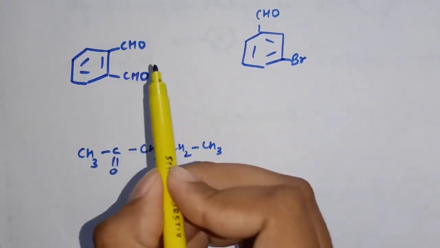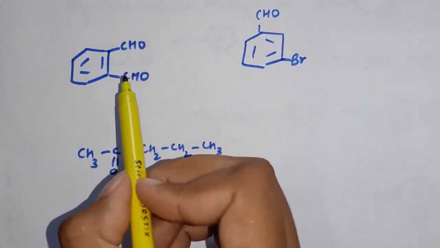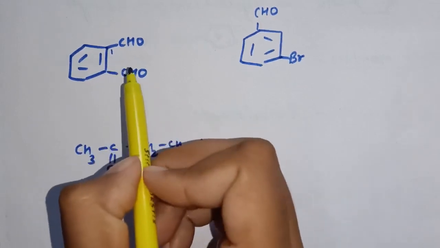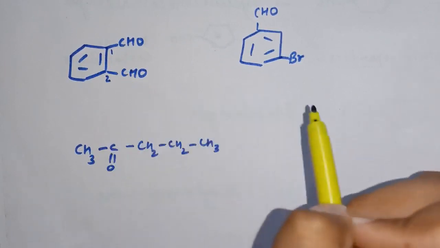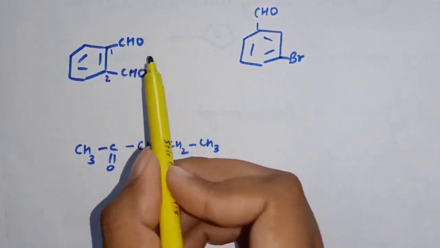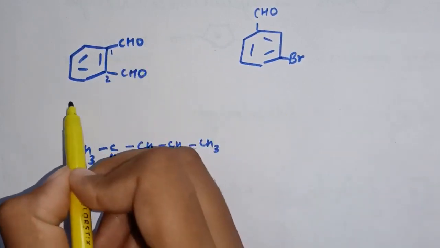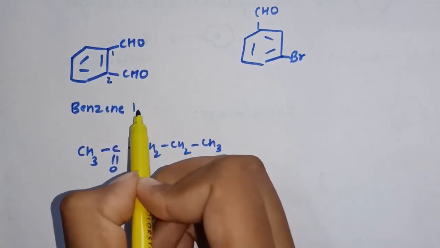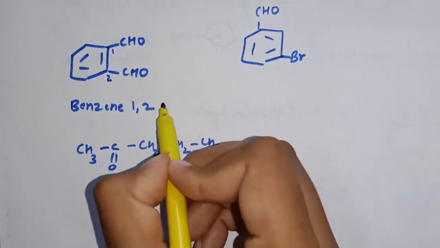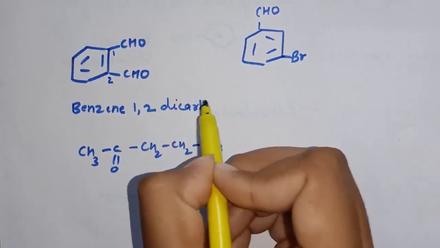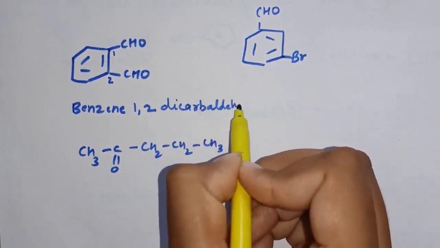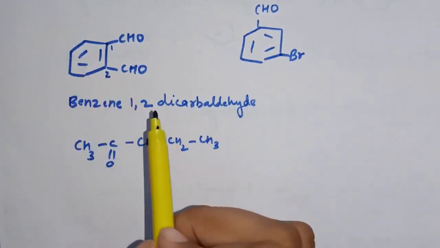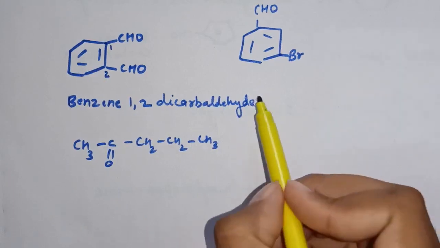Here two CHO groups are attached to a benzene ring. So we will start numbering from, let's say, this carbon atom, 1, 2. At 1 and 2, two CHO groups are present. So the name is benzene-1,2-dicarbaldehyde. The IUPAC nomenclature for this compound is benzene-1,2-dicarbaldehyde.